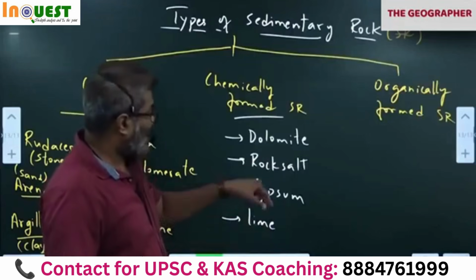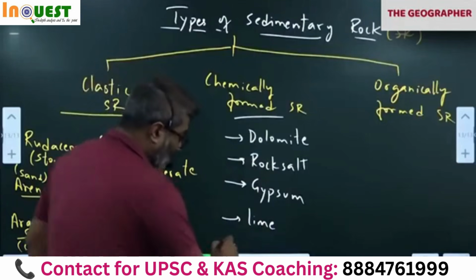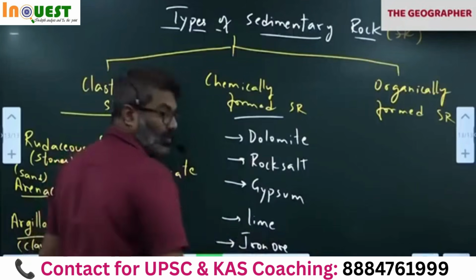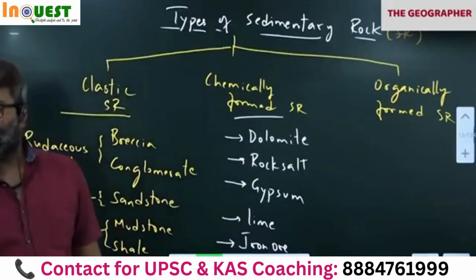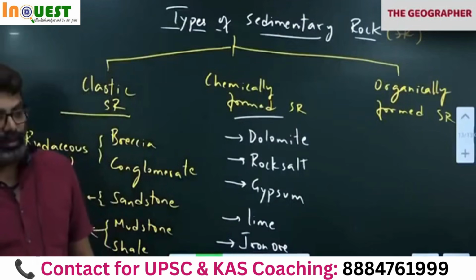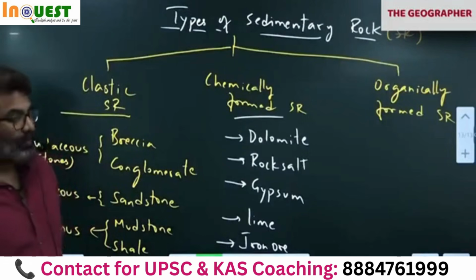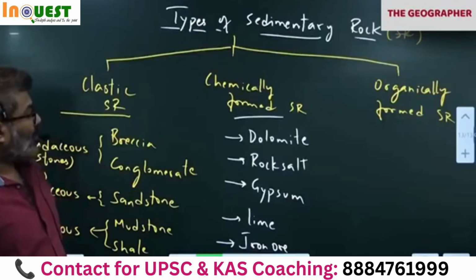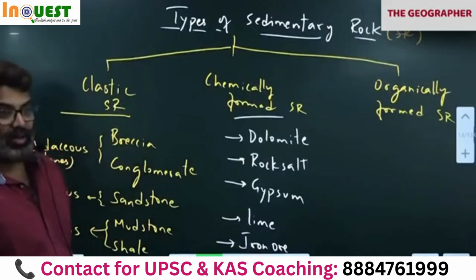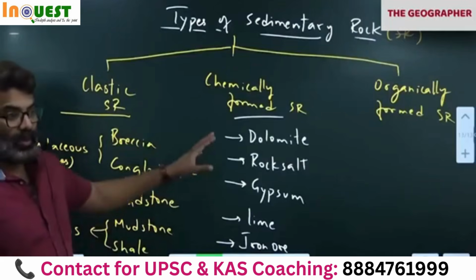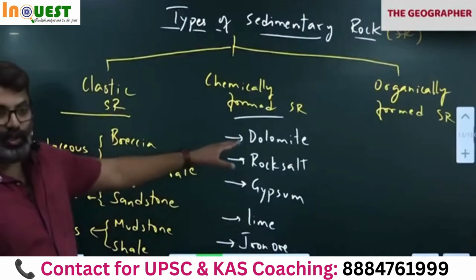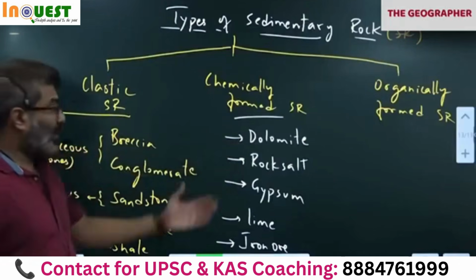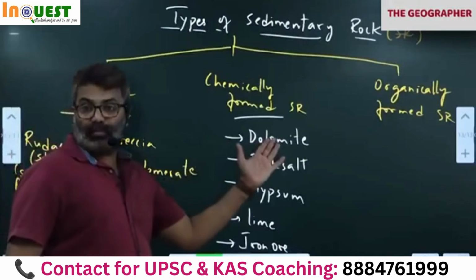Lime, gypsum, rock salt, dolomite, even iron ore also. Iron ore is also sedimentary rock. All these are chemically formed sedimentary rock due to chemical action. Two or different minerals joining together, reacting with each other. So dolomite is calcium magnesium carbonate.